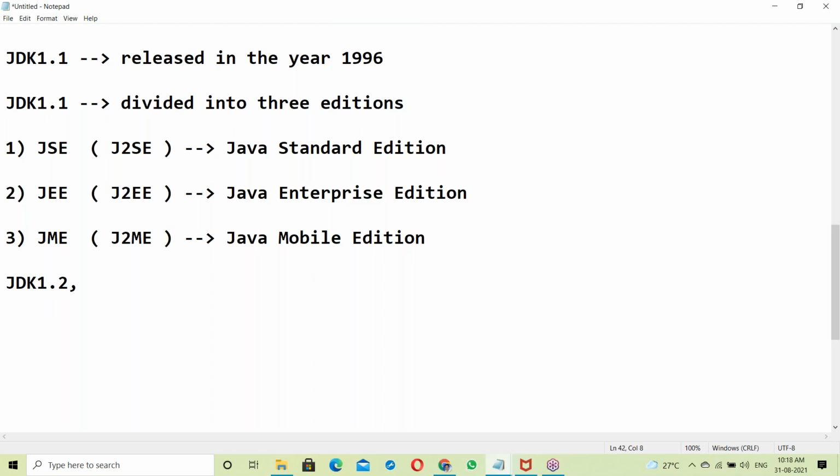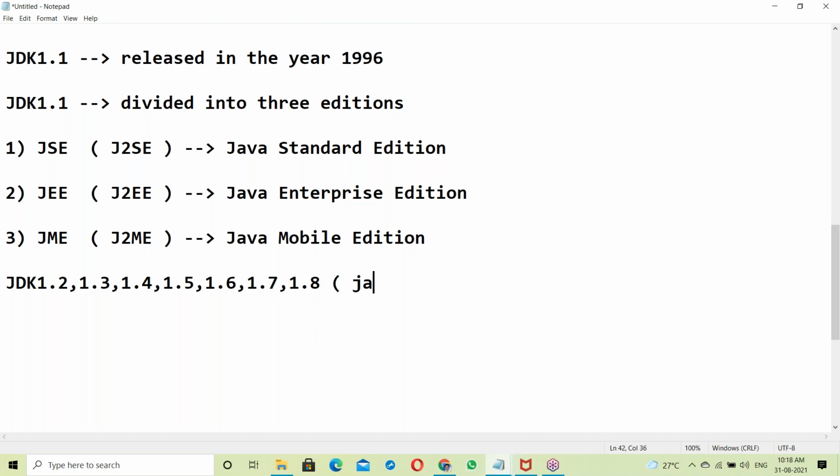Version-wise features we'll discuss later. I'll explain very clearly after finishing the complete syllabus; the final topic is version-wise features. At the beginning you may not understand. So 1.2, next 1.3, 1.4, 1.5, 1.6, 1.7, 1.8.